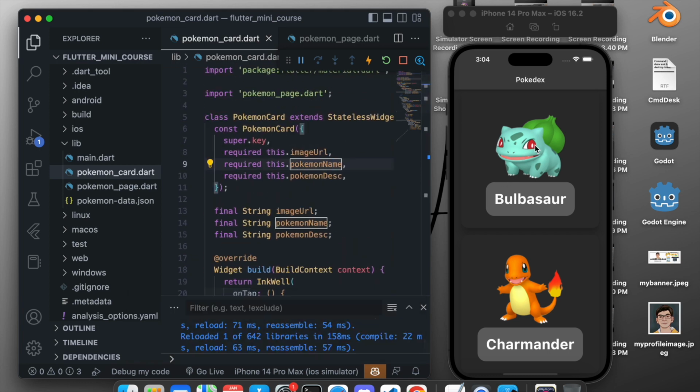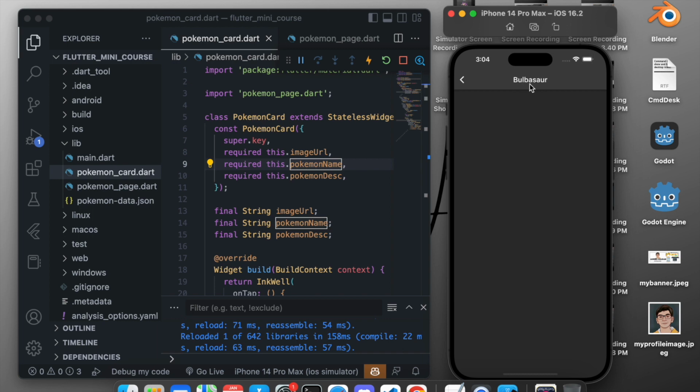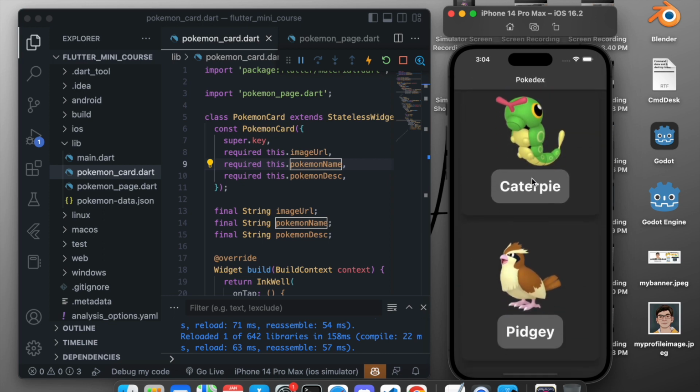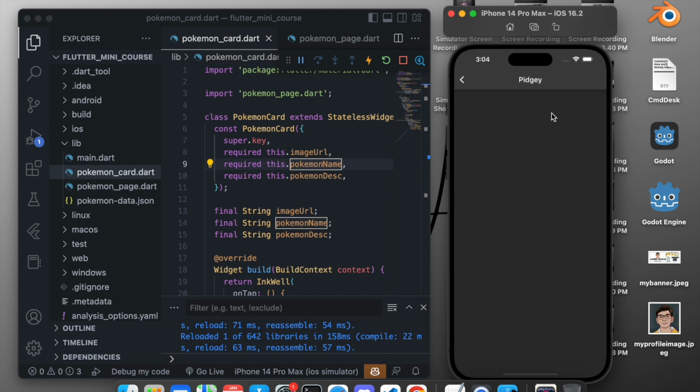So now if you save, and if we click Bulbasaur, you can see the app title is Bulbasaur, and we get the back button by default from Flutter. So this is good. Now if I click some other Pokemon, let's say Pidgey, we are redirected to another page, and the title is Pidgey. So now our navigation works.